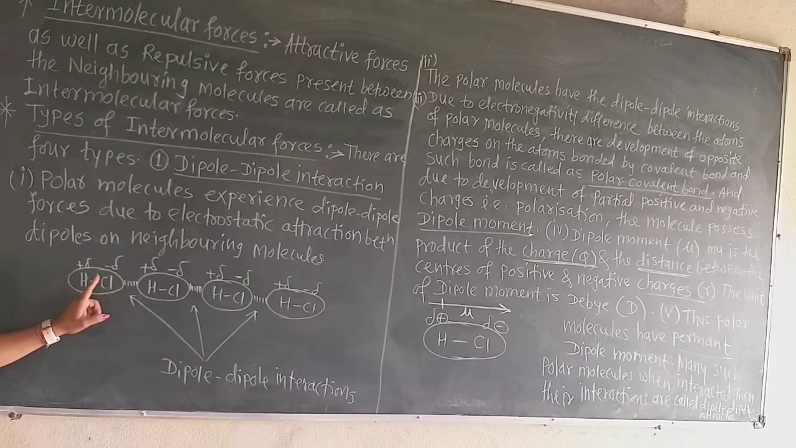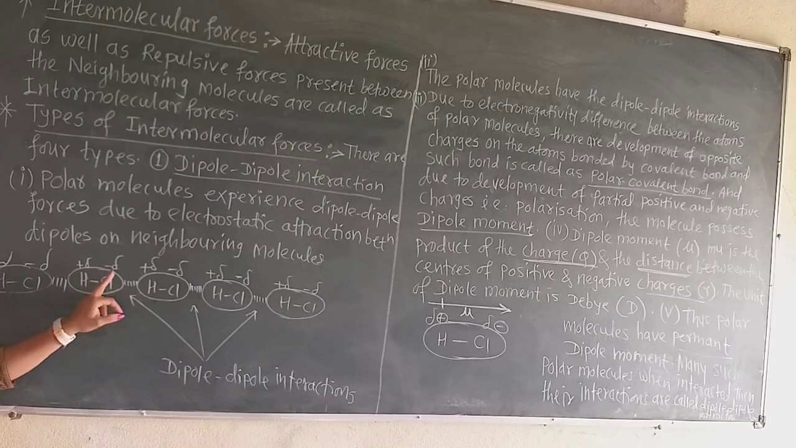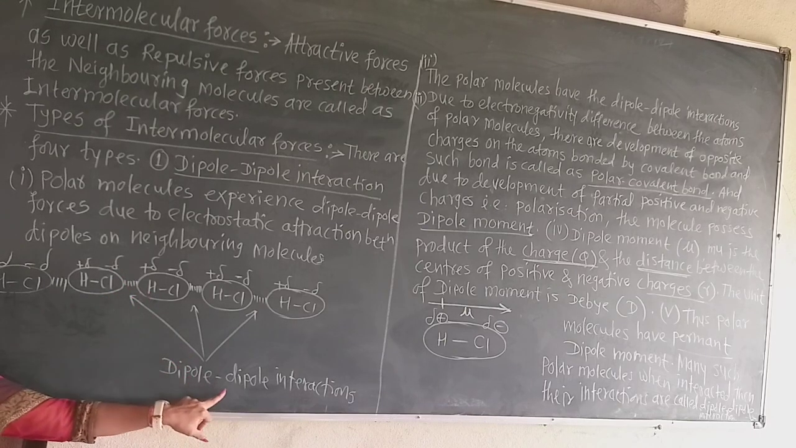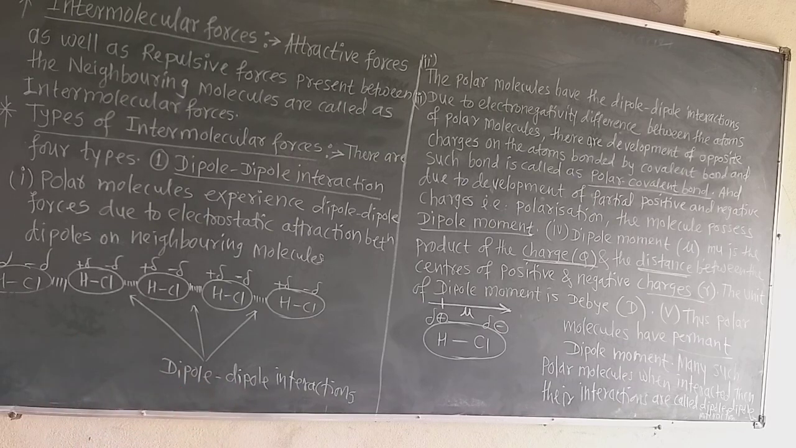And due to that, what happened? Again the neighboring molecules, see here. This is the neighbor HCl. Here also again HCl molecules will be there, plus delta minus delta. Now the attraction between the negative pole of one molecule and the positive pole of the neighboring molecule is called dipole-dipole interaction. Remember that.